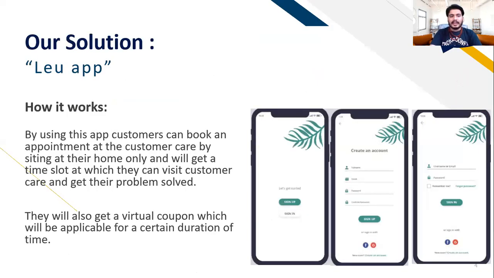So here's our solution, the Liu app. How it works: by using this app, customers can book an appointment at the customer care by sitting at their home only. They don't have to go anywhere. They will get a time slot and a date at which they can visit the customer care and get their problem solved. They will also get a virtual coupon which will be applicable for a certain duration of time.